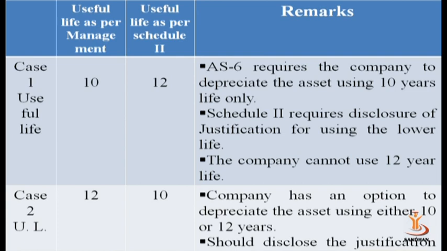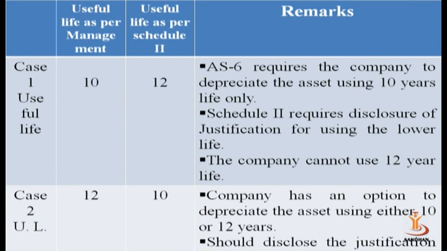The company cannot go for 12 years. Schedule 2 requires disclosure of the justification for using a lower life of the asset. The company cannot use the 12 years, and the justification for the 10 years should be given.